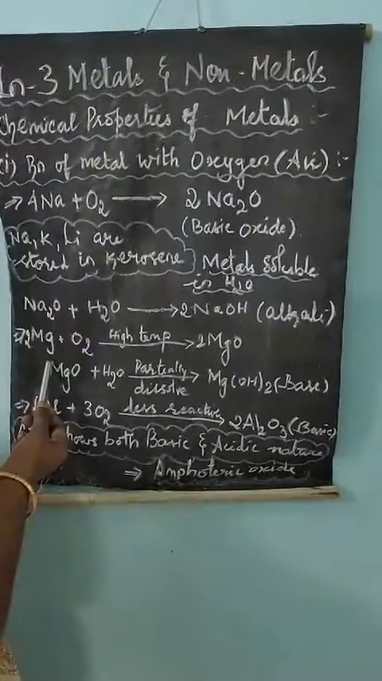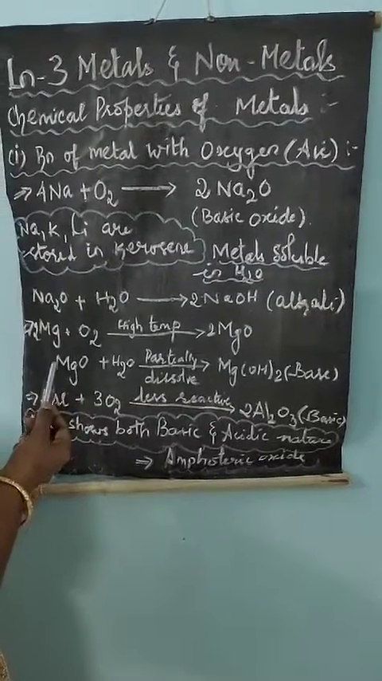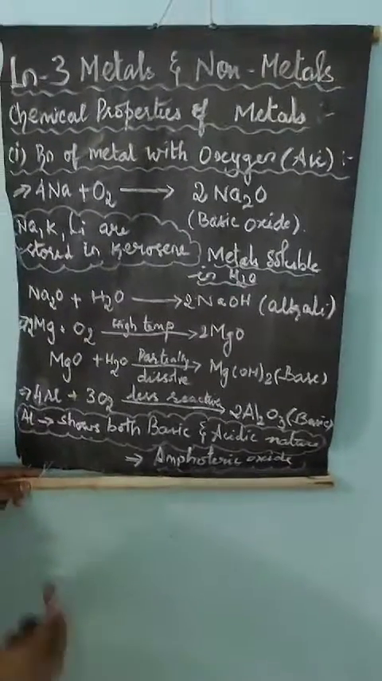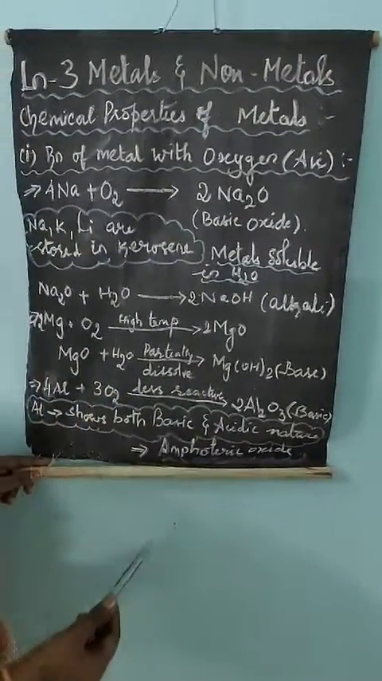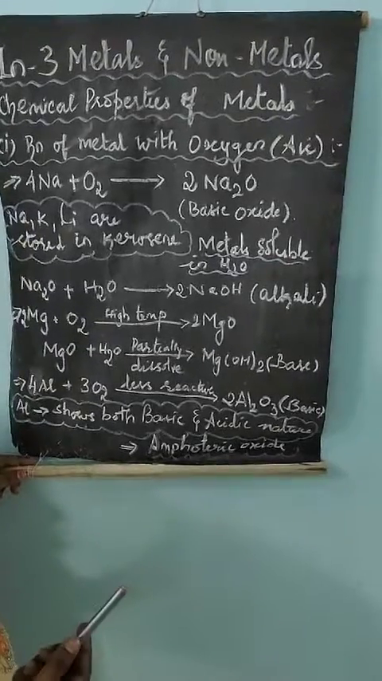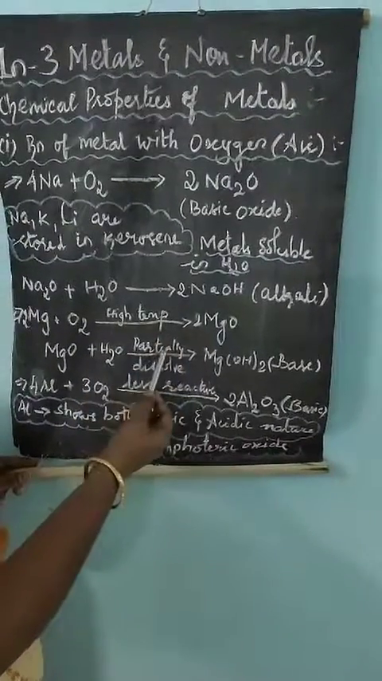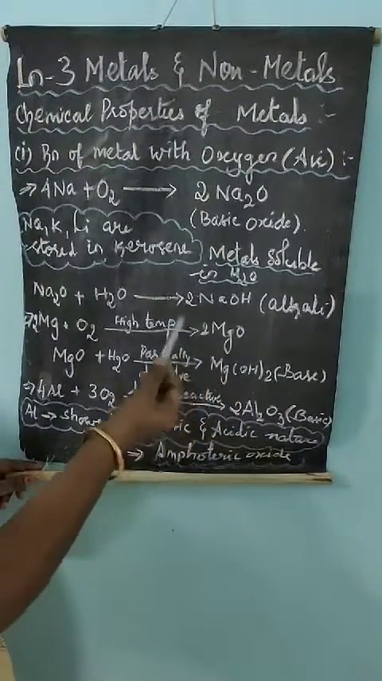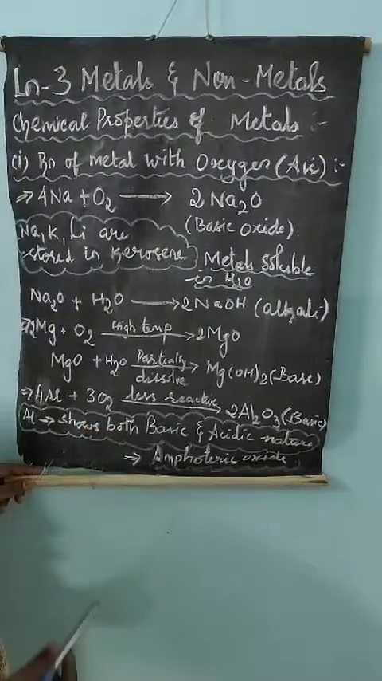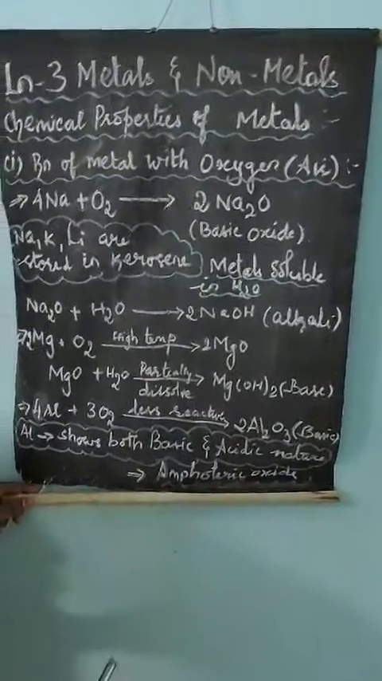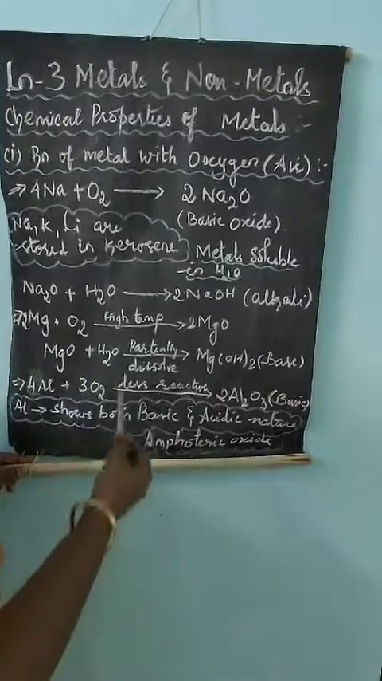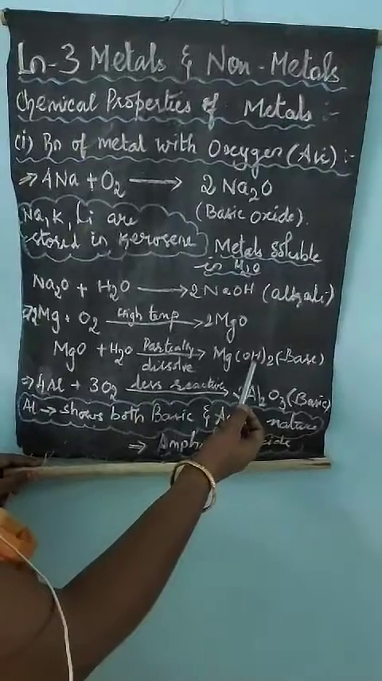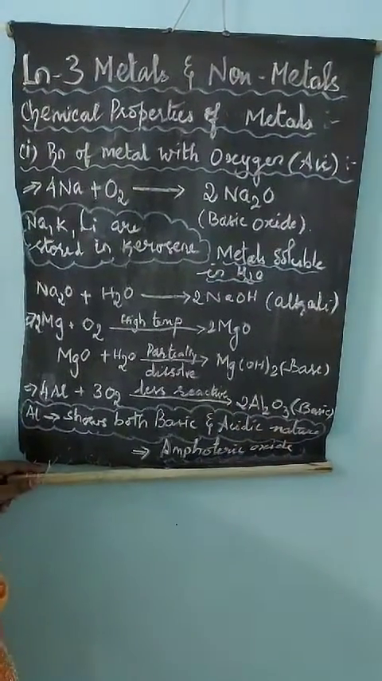Magnesium is taken in the form of a long ribbon, and when it is burnt in oxygen, it takes more time to catch fire. Its temperature is very high and it forms magnesium oxide. This magnesium oxide partially dissolves in water, it does not dissolve completely, and it forms magnesium hydroxide. This is also basic in nature.